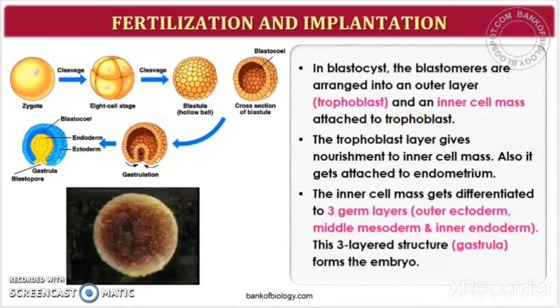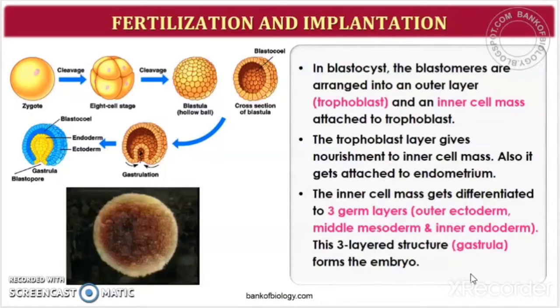Okay, so this is how the trophoblast is arranged outside, and it has the inner cell mass. So this is how the appearance of blastocyst will be.